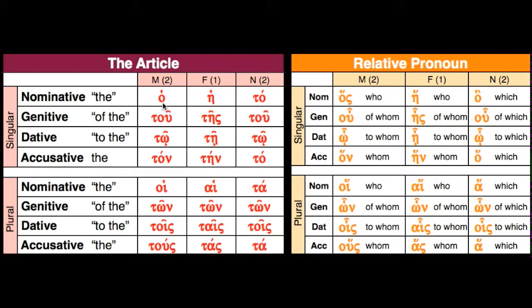For example, you might notice here that in the nominative masculine singular here, we have ha. That looks very much like the neuter nominative singular here, ha. And the only difference is that accent mark. So really pay attention to that. Remember, if there is a rough breathing and an accent mark, you're looking at a relative pronoun. Notice too here, the only difference in the feminine nominative here is the accent mark. Otherwise, it's pretty obvious. You have a rough breathing and an accent mark. That's your big clue. You're looking at a relative pronoun.